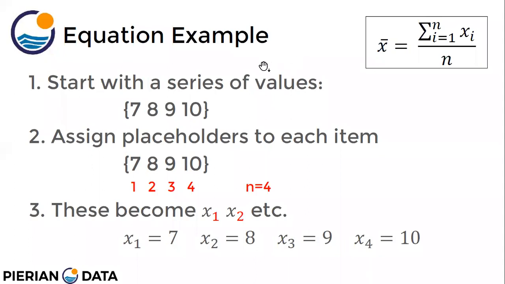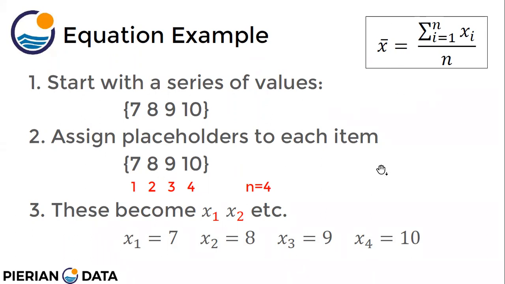Now let's take some examples. Start with a series of values. Suppose I have a set of values 7, 8, 9, 10. We have to assign a placeholder to each item. This is the first item, second item, third item, fourth item. These are the indexes of these items. The total number of items is 4. So now this becomes x1, x2, etc. 7 is x1, 8 is x2, 9 is x3, 10 is x4.